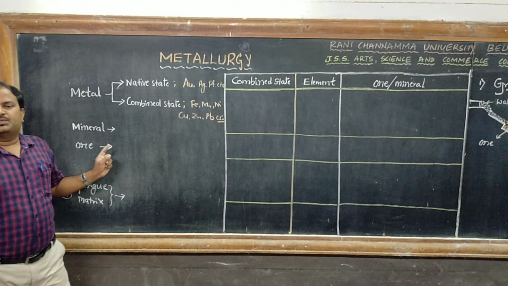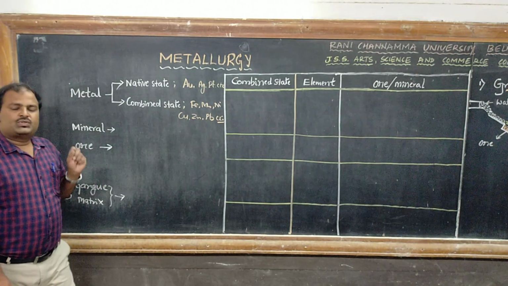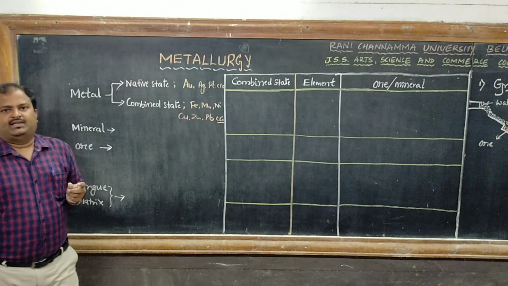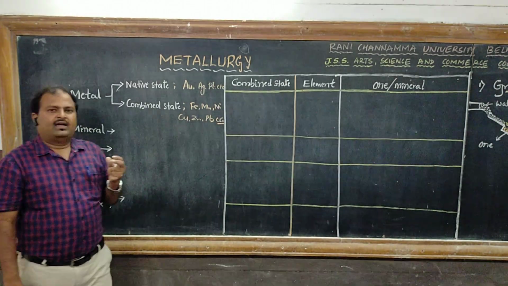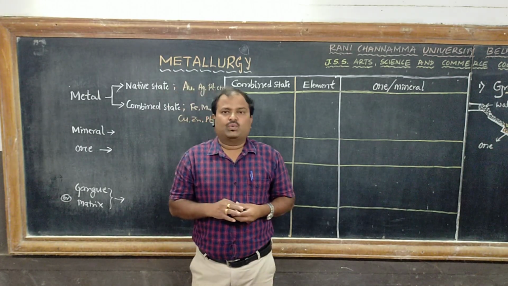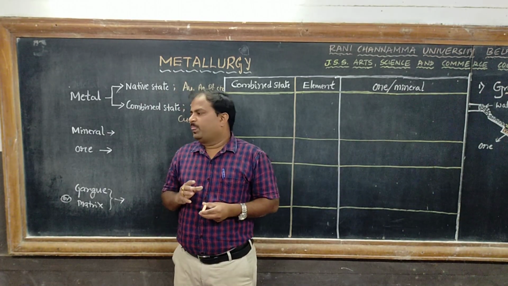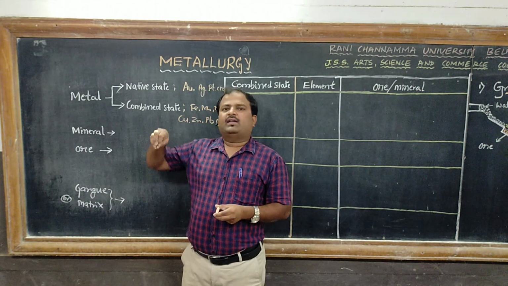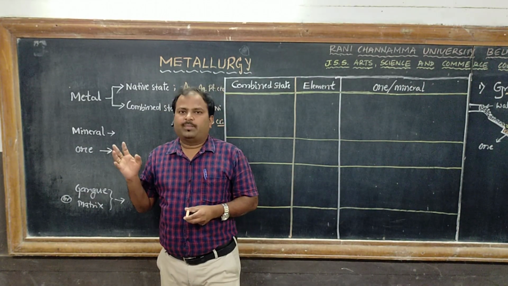The next important term is ore. Ore is a mineral from which metal can be extracted easily, that is conveniently and profitably or economically. For example, hematite is an ore of iron from which iron can be extracted economically.